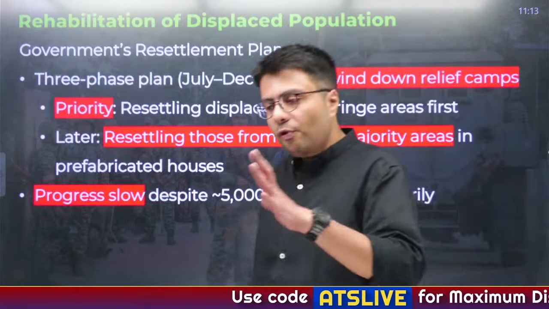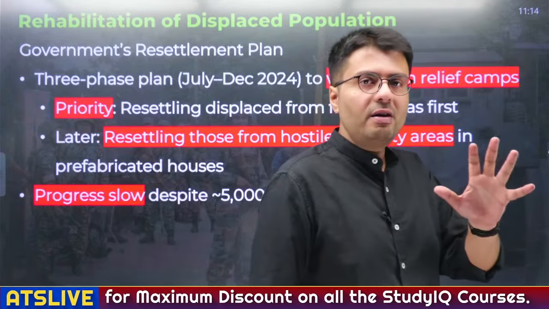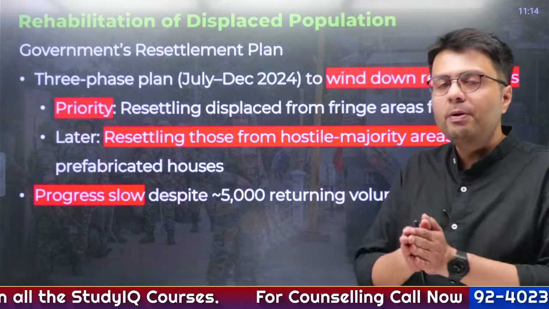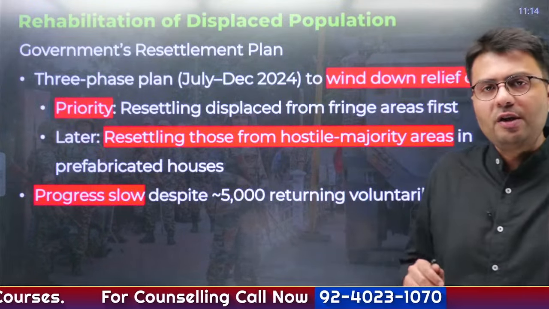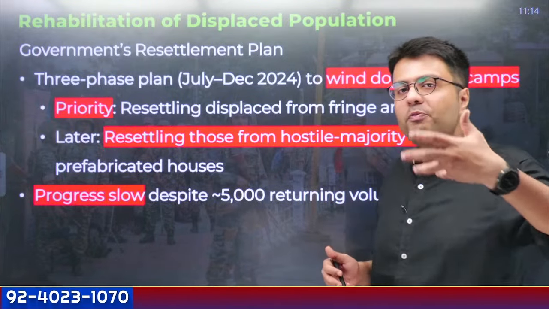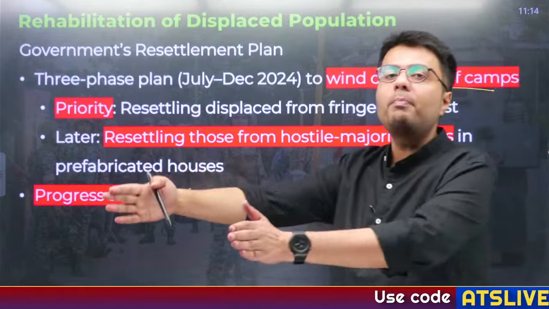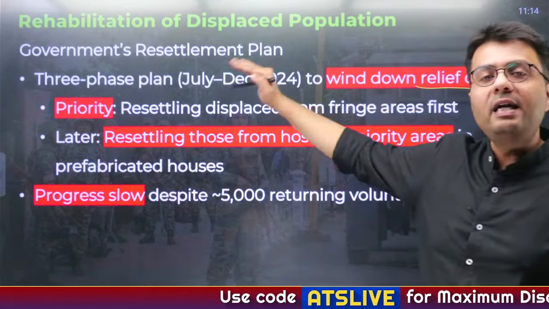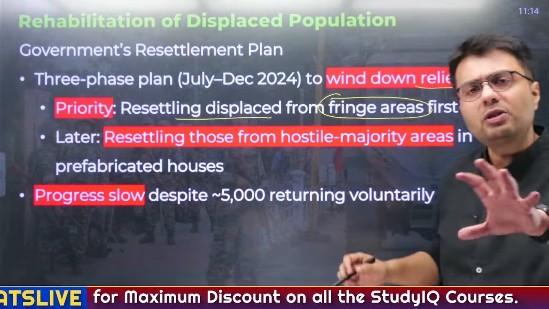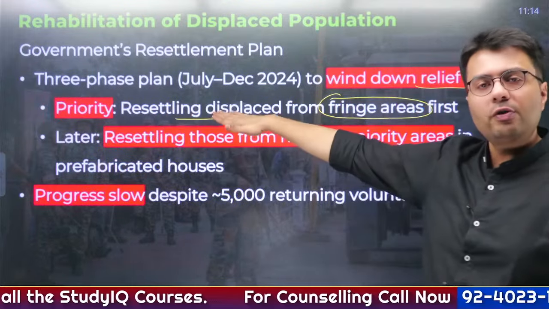Now, the government has planned to resettle these refugees. To calm down the situation, people should move back to their homes. The government came up with a three-phase plan to wind down the relief camps and resettle the people back into their homes. The priority was given to resettling displaced people from the fringe areas first, because this was an easier process. You pick the lowest hanging fruit, and this was the lowest hanging fruit for the government.